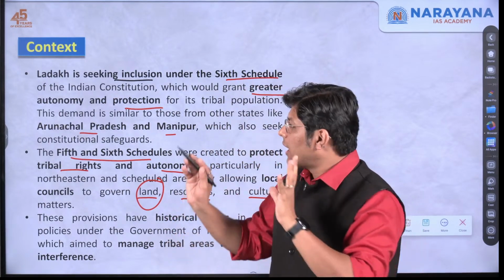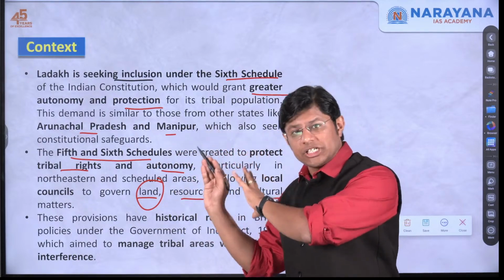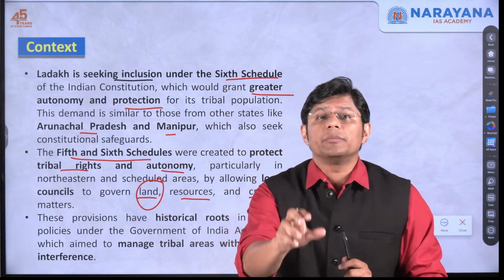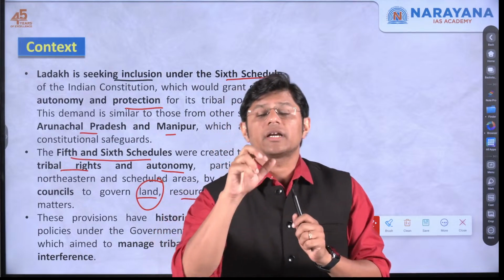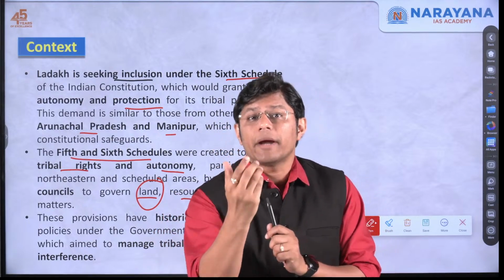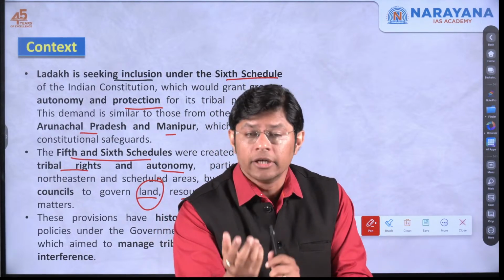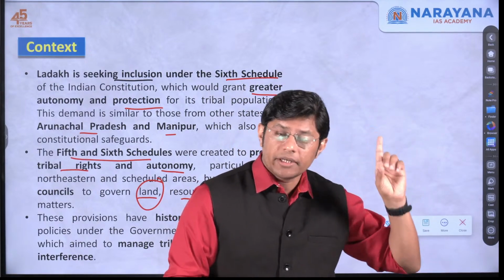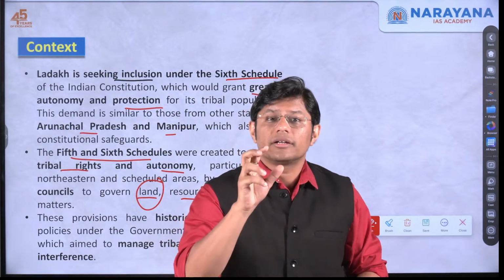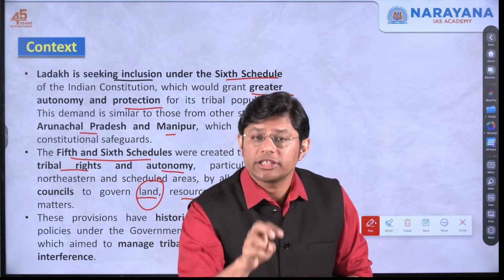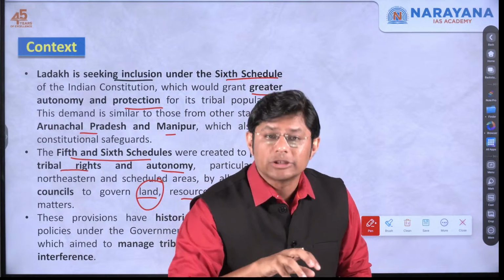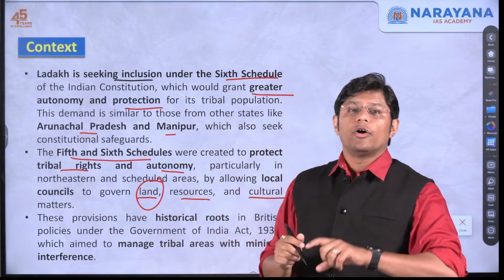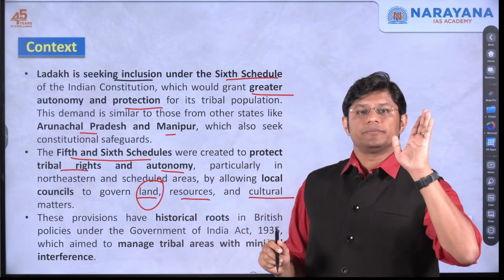Which means under the 5th and the 6th schedule, we are giving the tribal population more independence or more power, so that without the interference of the central government or the state government, the tribal population can manage their resources for the benefit of the tribal population.